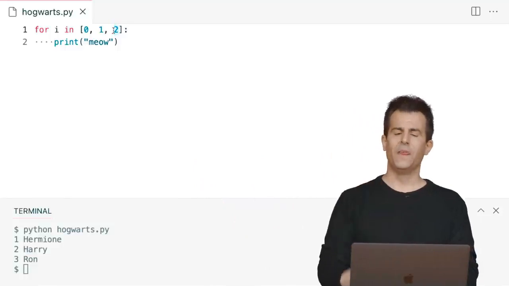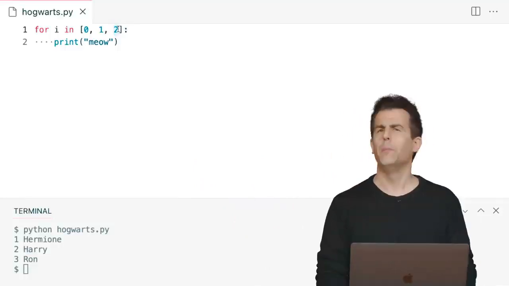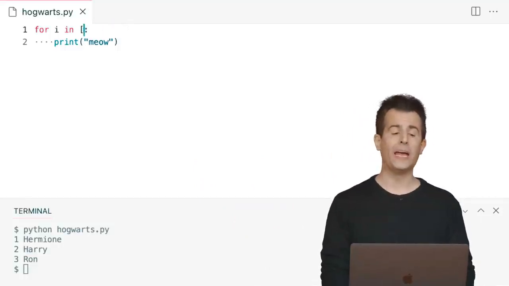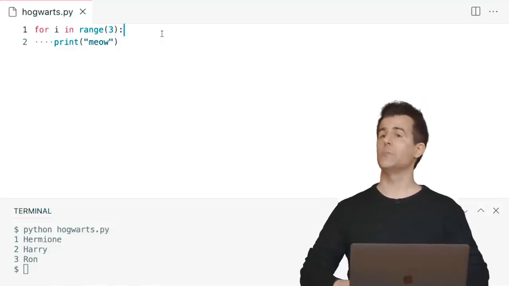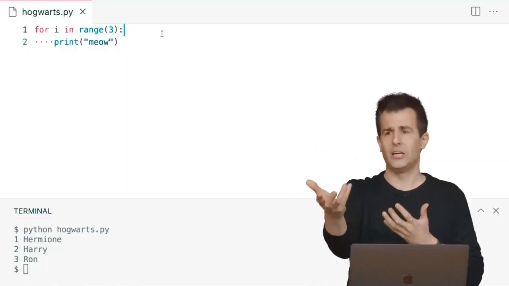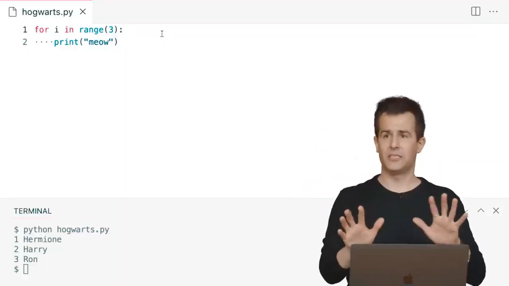We realize, though, that this is not going to scale well if I want to do something like 1,000,000 times. So we introduced range instead. That has the effect of doing the same thing. It returns to me a range of values, a list of 3 things really. So the behavior is exactly the same.